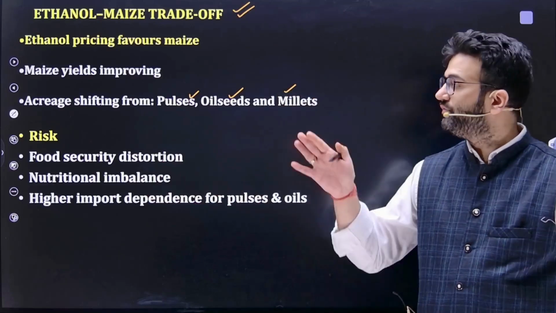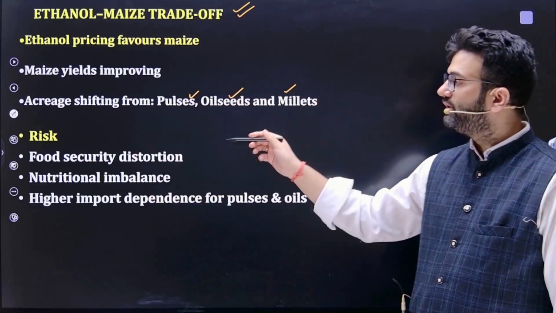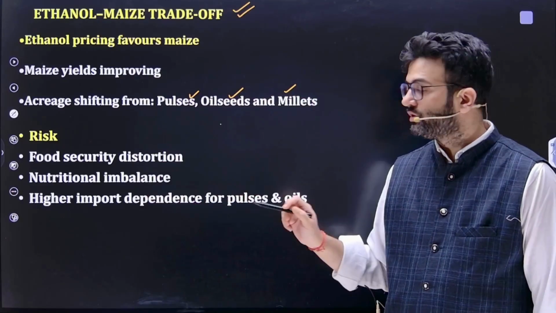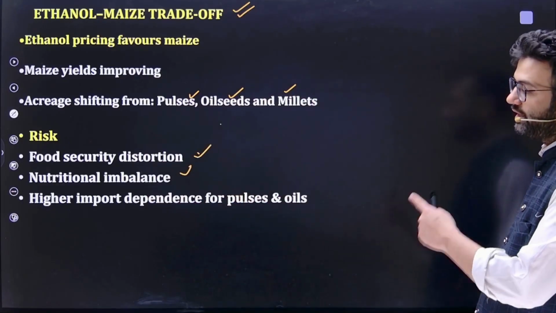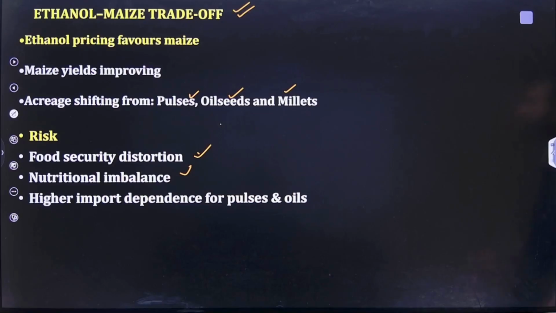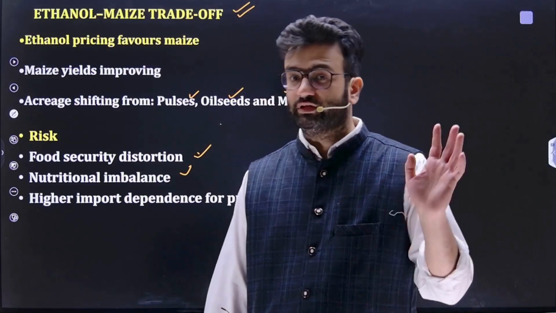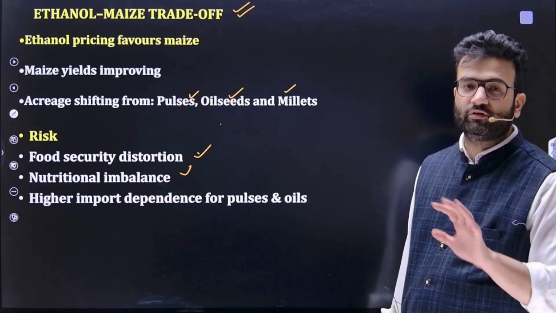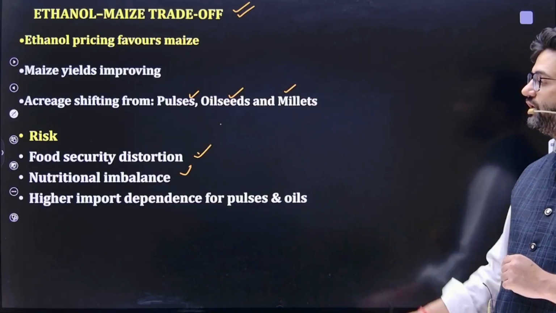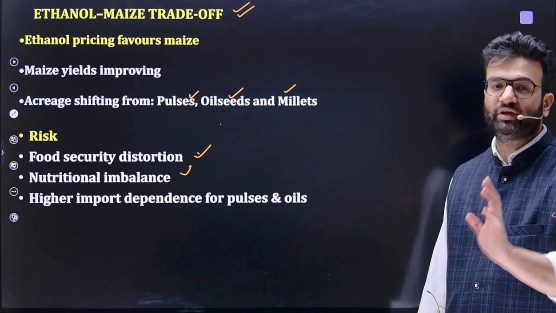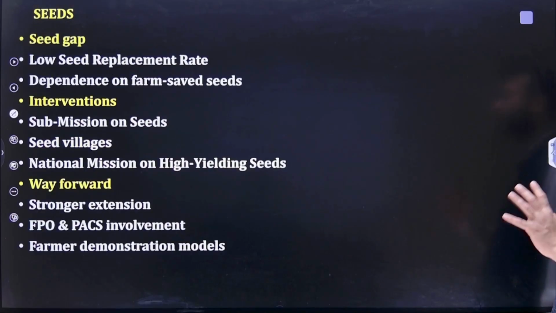But the problem is, if we are not growing these pulses, oilseeds and millets more, it will create food security distortion. It will also lead to nutritional imbalance and also increase import dependency. So on a positive note, we are saying that ethanol production has increased, but on the negative side, if we are producing more maize, it creates the problem of food security. It also led to nutritional imbalance and higher import dependence for pulses and oils. Then seeds.